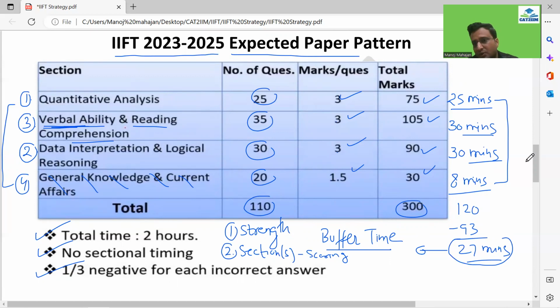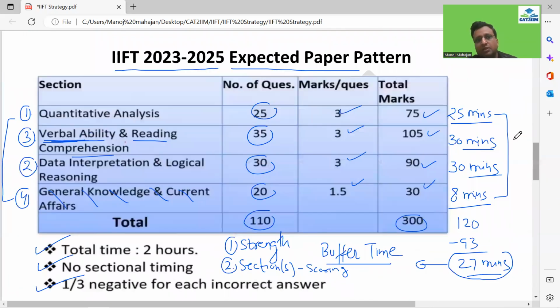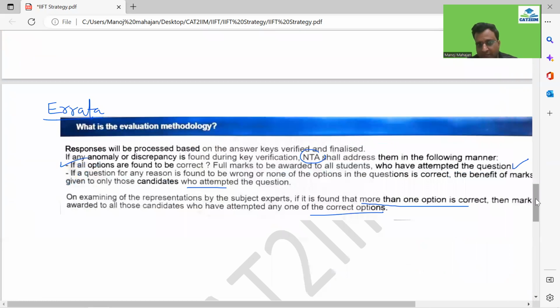So it all depends on what is the difficulty level of the section in the IIFT and what is your strength also. You can take the sectional time limit which I've given you as per the paper also. So just don't follow blindly. But what I'm saying is that the sectional cutoffs in terms of time which I have highlighted over here are based on the cutoffs. So if you give this much time, you should not miss out the sectional cutoff of any of the sections for sure. But this can vary depending on the difficulty level,